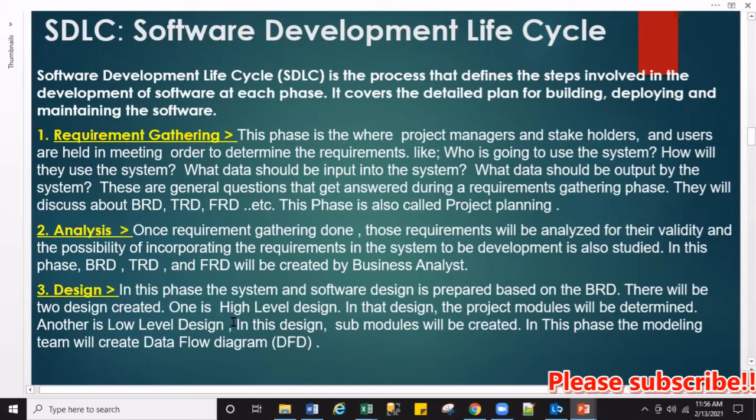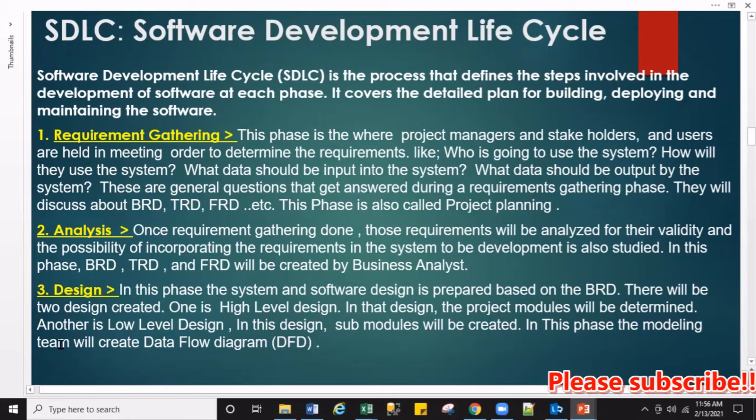In this phase, the system and software design is prepared based upon the BRD, right? Based upon the BRD, they will create design documents. There will be 2 types of design document created. One is high level design, in which the project modules will be determined, and another is low level design, in which sub modules will be created.